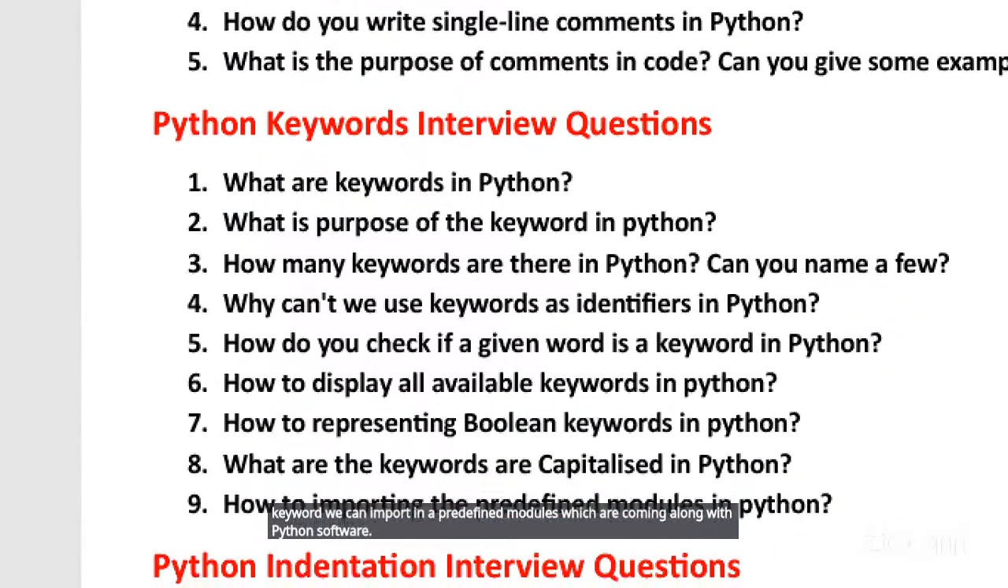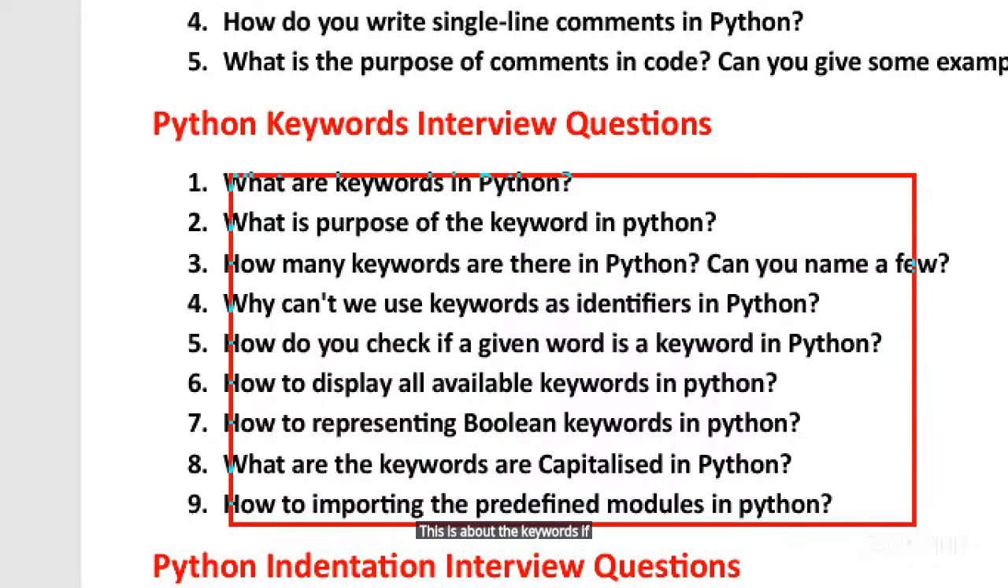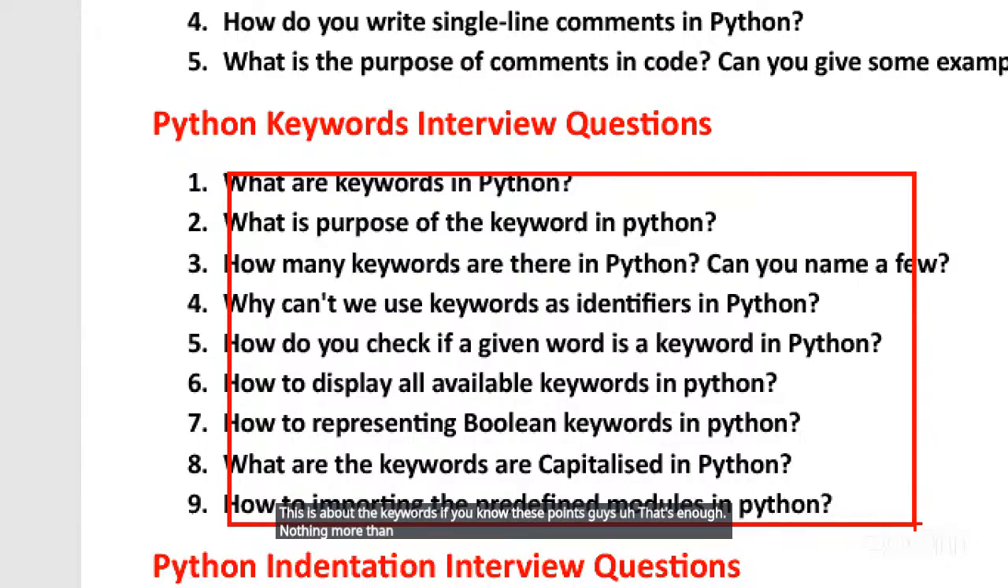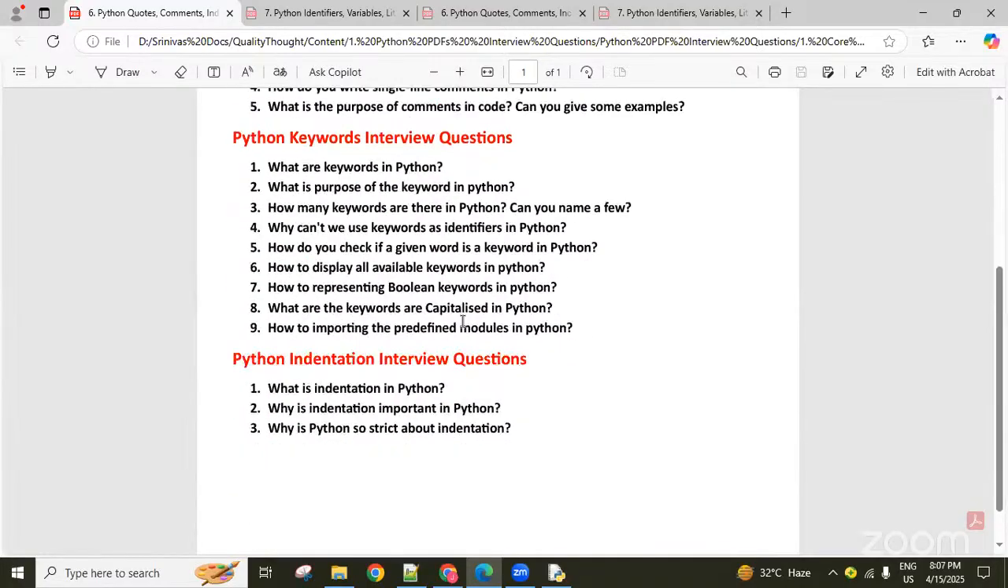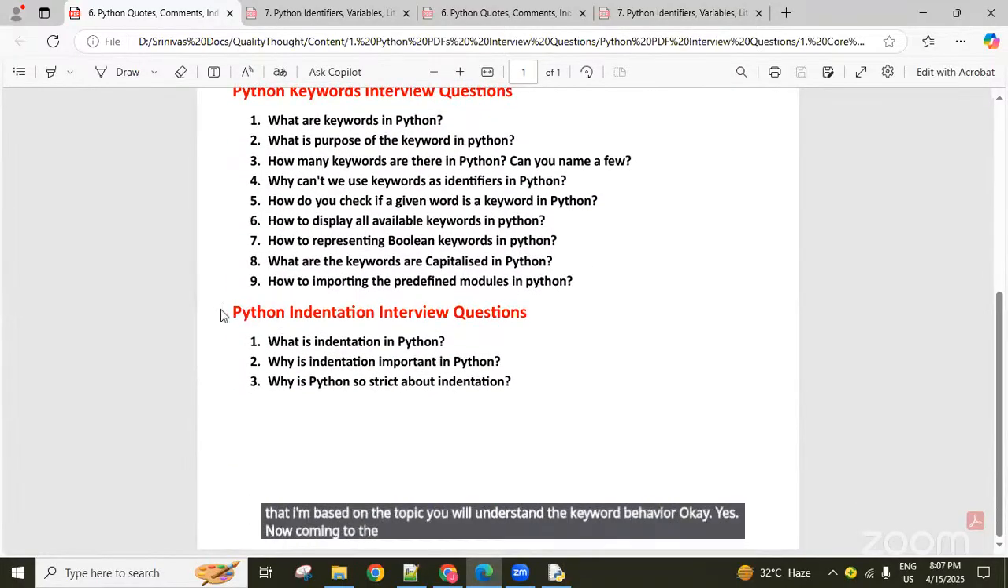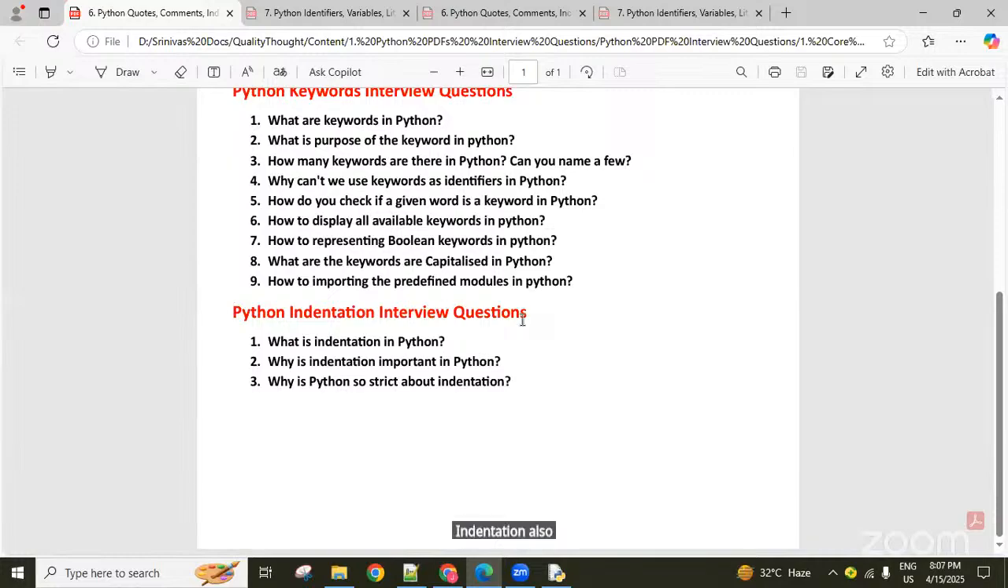This is about the keywords. If you know these points, guys, that's enough. Nothing more than these questions you're getting. Out of these only you're going to get any question when you are attending an interview. So later, the 35 keywords, topic wise, we are going to discuss at that time. Based on the topic, you will understand the keyword behavior. Now coming to the indentation also, guys, a basic concept.